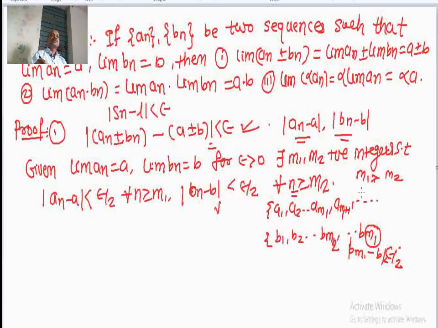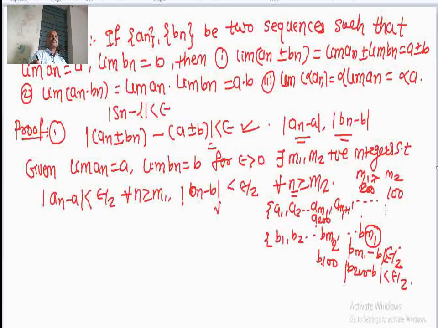Or if we put a particular value, suppose this is my 200th term and this is 100, then the 200th term of the sequence bn minus b is less than epsilon by 2.